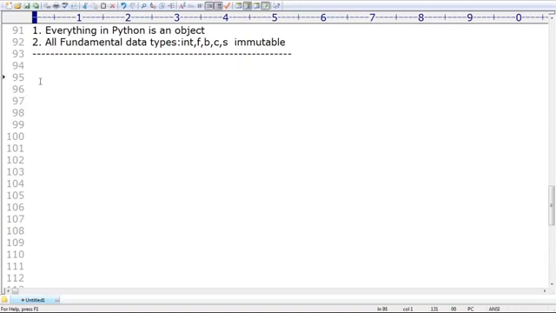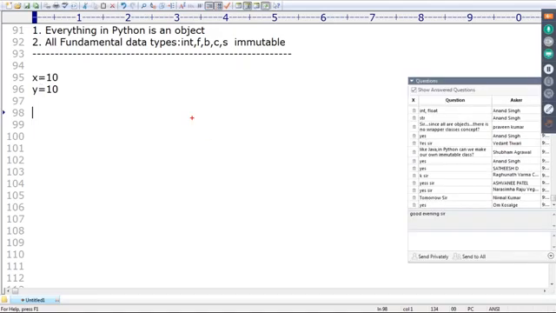Here I'm taking x = 10, y = x. So x is 10 and y is 10. If you want to check x and y, both are pointing to the same object or not? Please guide me. Yes, x and then y. Both are pointing to the same object or not?